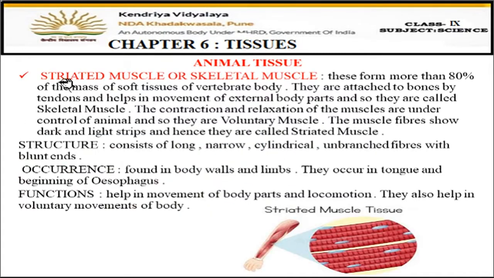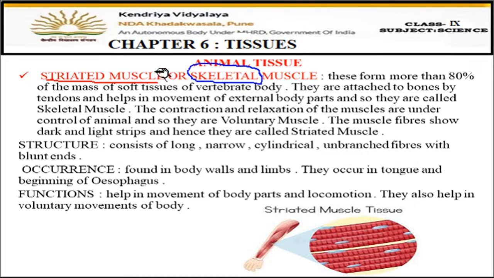So first one is striated muscle, which is also called the skeletal muscle. Do you know, children, why it could be called as skeletal muscle? You know what is skeleton? Skeleton is the framework of bones present in our body. The complete bones which are present in the body, they make a framework which is called skeleton, right? So these muscles are called skeletal muscles because they are attached to the bones.